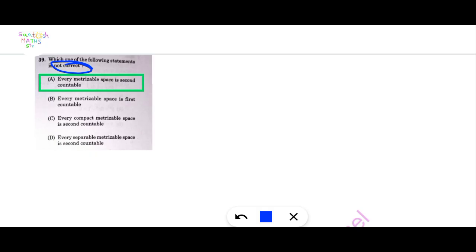Every metrizable space is second countable. Every metrizable space is first countable. Every compact metrizable space is second countable. And every separable metrizable space is second countable. Here the first is not true, so option A is correct. All others are correct here.